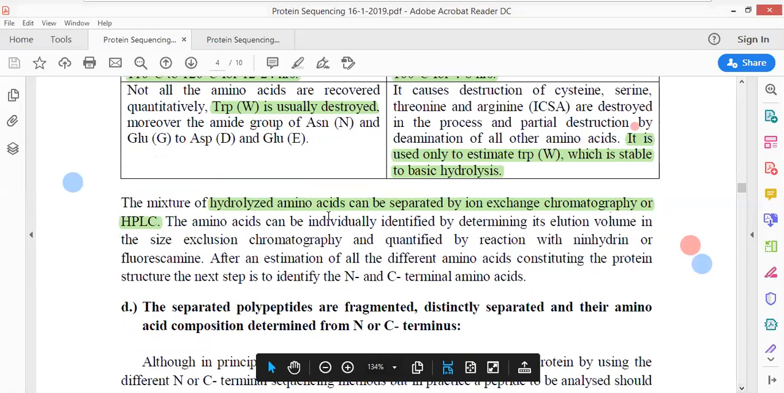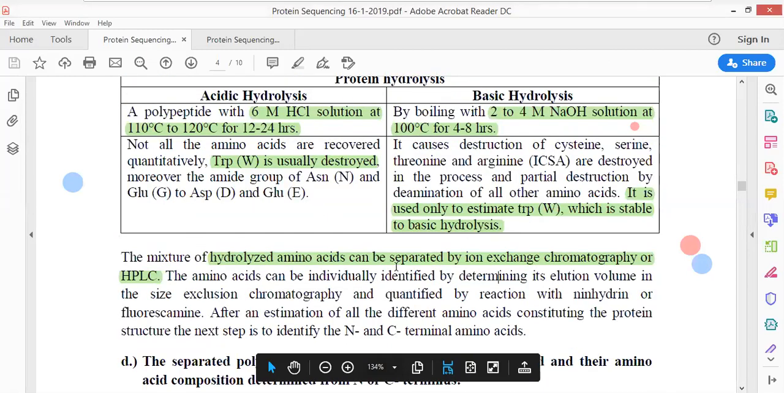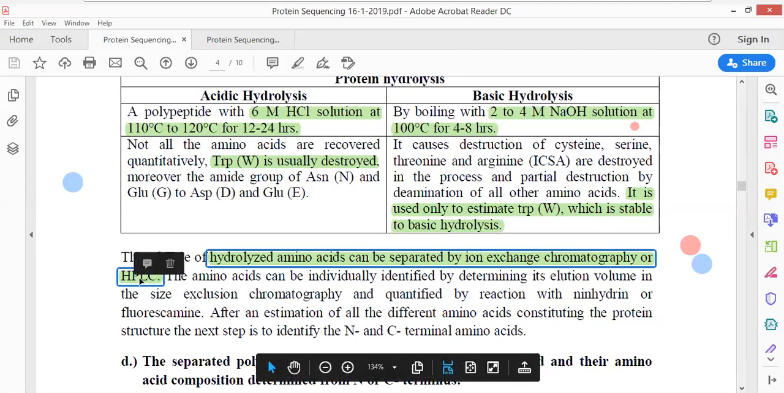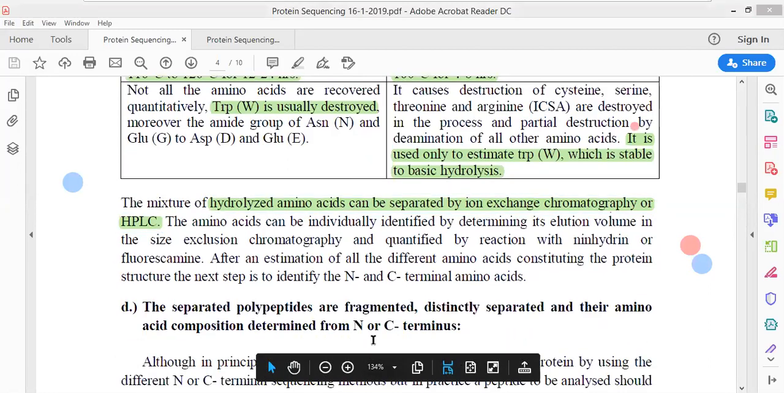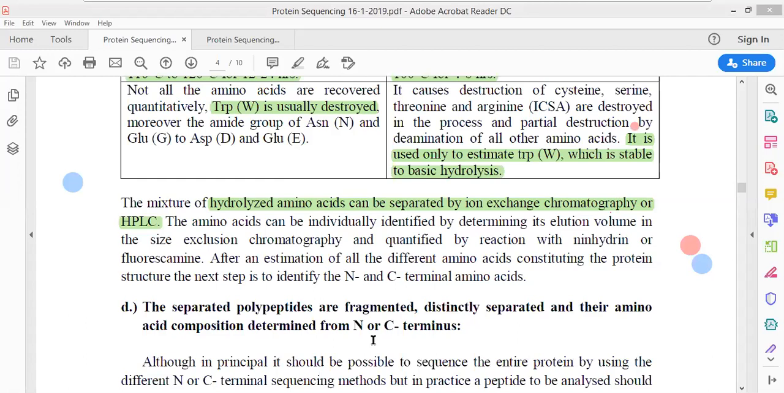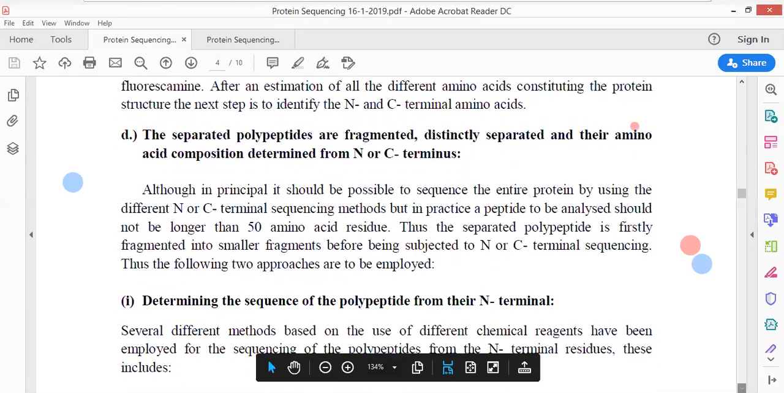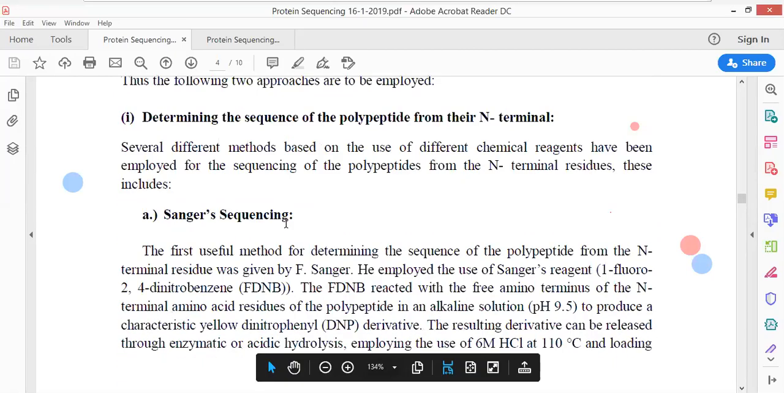Okay, after we have hydrolyzed the protein, the acidic as well as basic hydrolysis has been done, what we have to do is to analyze the amino acids which have been separated through ion exchange chromatography or via HPLC in order to identify all these different types of amino acids. All these amino acids can be effectively identified by the use of ion exchange chromatography or through HPLC, high performance liquid chromatography. Then after that, we can separate the proteins and then perform the N-terminal sequencing.